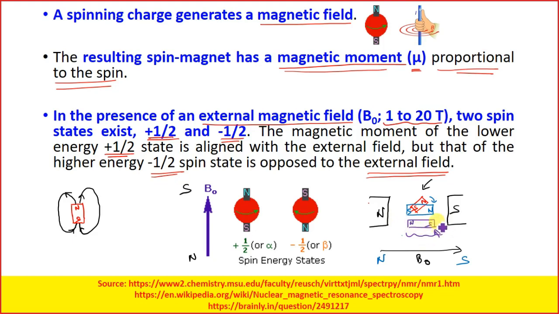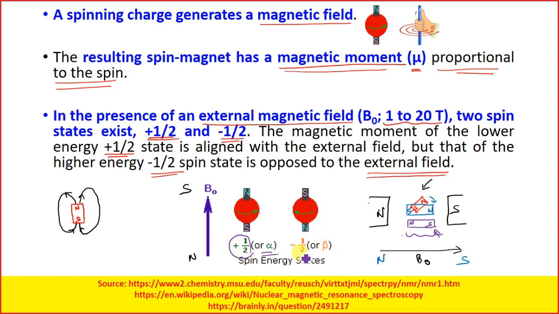In the low energy state, it is also called the alpha state, and it is said to have plus half magnetic moment.